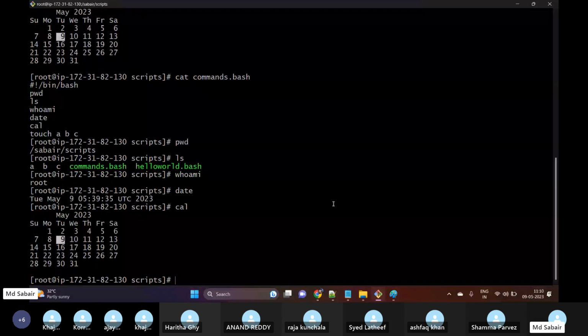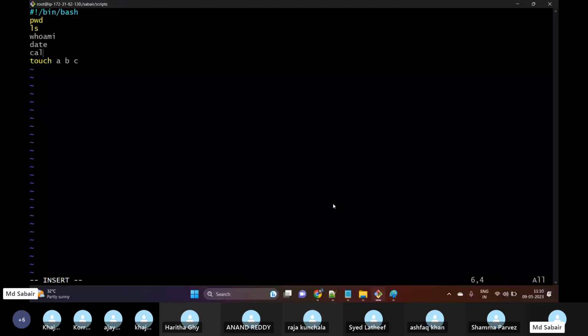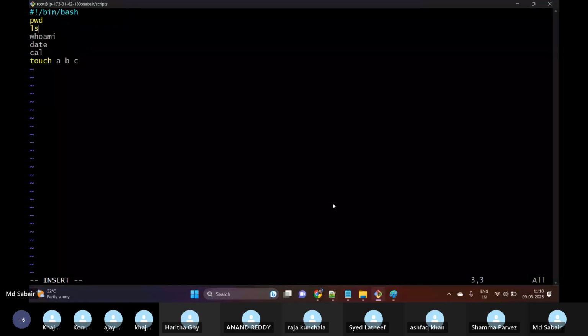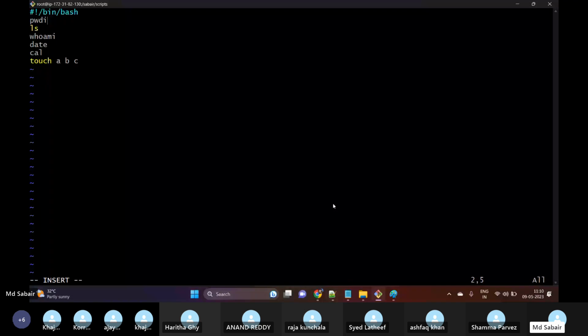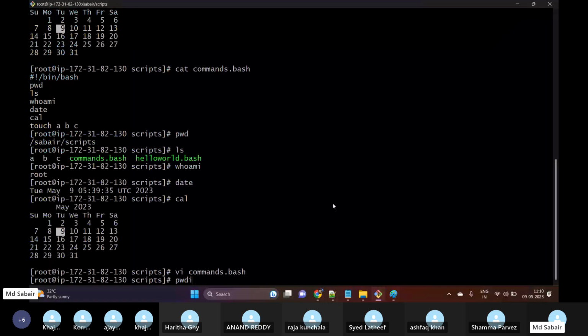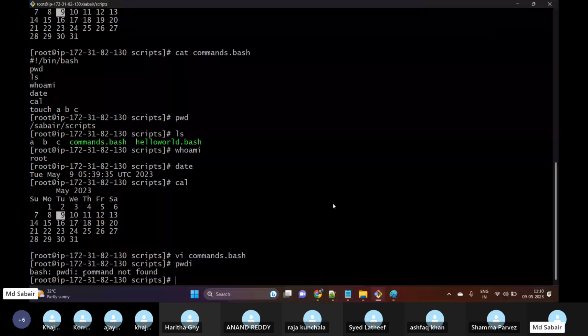For example, vi commands.bash. Instead of pwd, what I will do is pwdi, a command which is not available in Linux. Okay, so pwdi is not available. Basically it should throw an error as command output. So let us try to execute our script now.